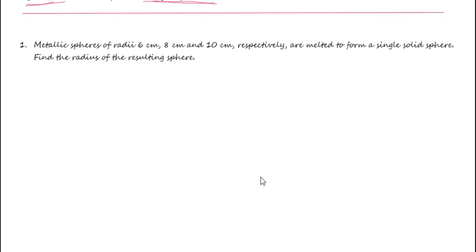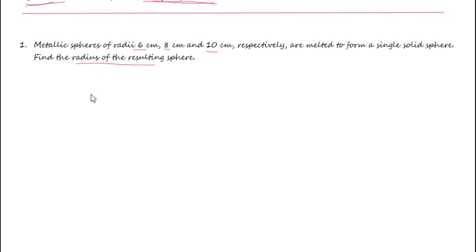First one: metallic spheres of radii 6 centimeters, 8 centimeters and 10 centimeters respectively are melted to form a single solid sphere. There are 3 spheres, with 6 centimeter, 8 centimeter and 10 centimeter as the radii. These are melted and a single sphere is formed. What is the radius of the resulting sphere? What it means is the sum of the volumes of these 3 spheres is equal to the volume of this new sphere. So what are the volumes of these 3 spheres?